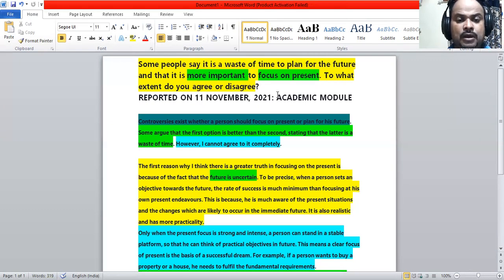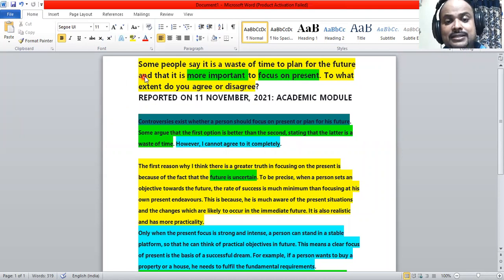Now, I may move ahead with the answer. This is an opinion question. You have to give a clear-cut opinion in the introduction itself. So we have 3 sentences in the introduction. The first sentence is the topic, which is extracted from the statement part of the question. This is the statement part of the question, and the first sentence of the introduction is extracted from this sentence.